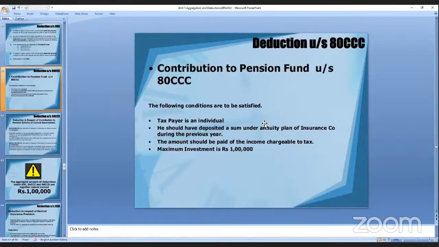And the amount should be paid out of income chargeable to tax. The minimum investment, how much? That is 1 lakh. It should not exceed more than 1 lakh. Minimum is 1 lakh, not less than. Okay.